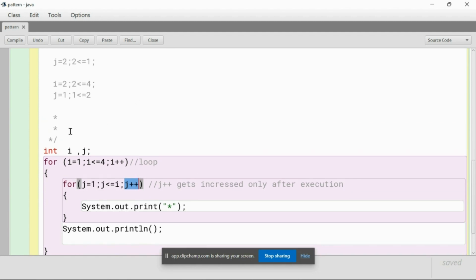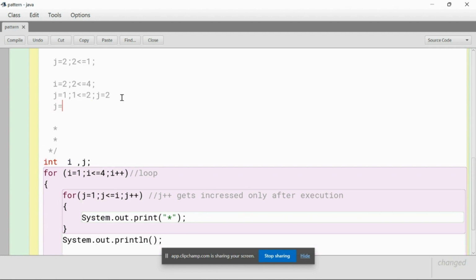So what will happen now? Last time we said j is equal to 1. Now when it gets incremented, we have j is equal to 2. This j is equal to 2 will go into the for loop condition, and it will check: 2 is less than or equal to 2, because i is 2.